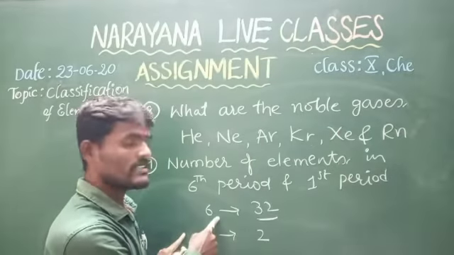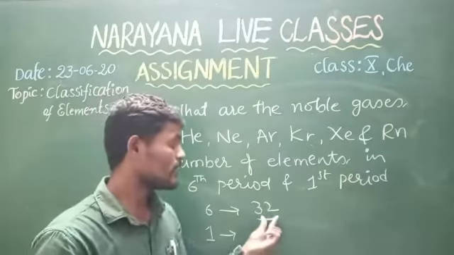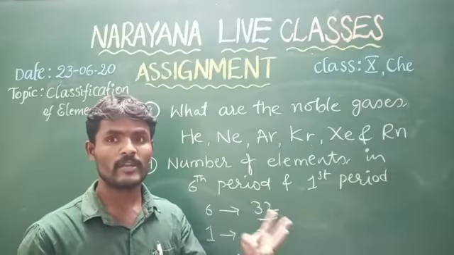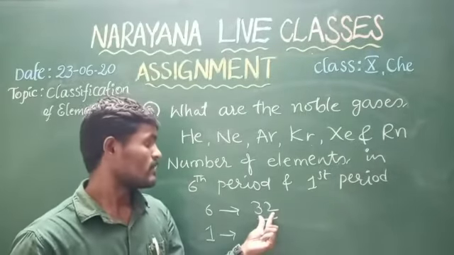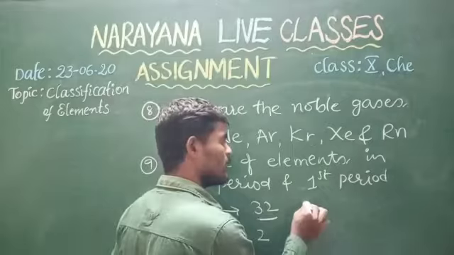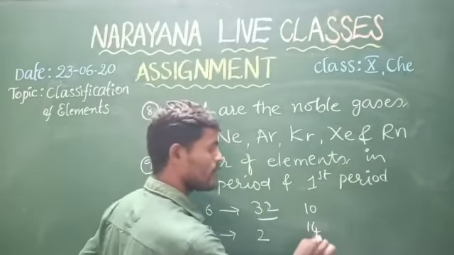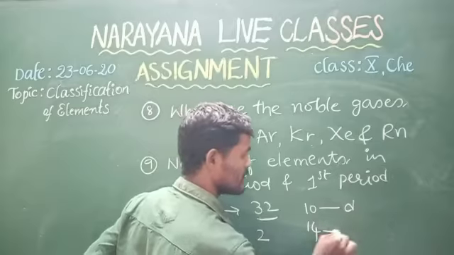In the 6th period there are a total of 32 elements: 2 elements from S block, 6 elements from P block, from D block 10, from F block 14. This is D block, this is F block.